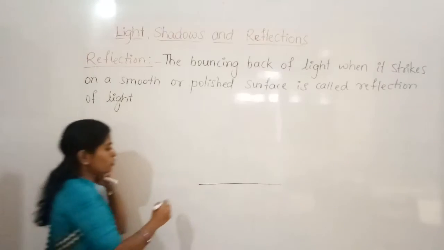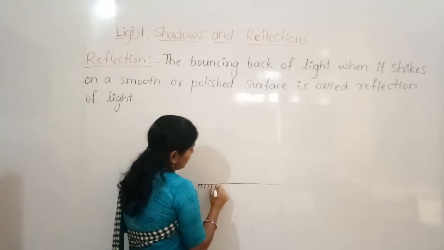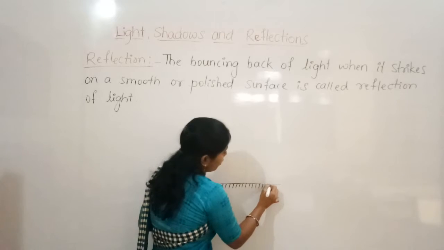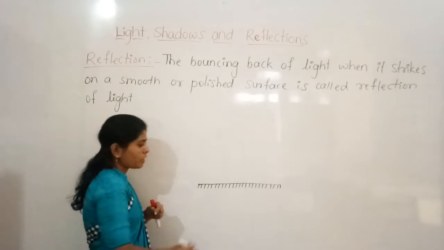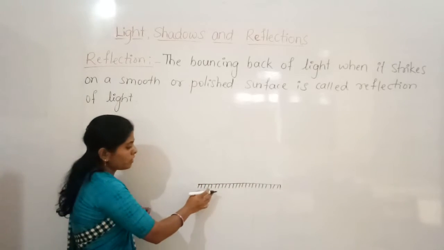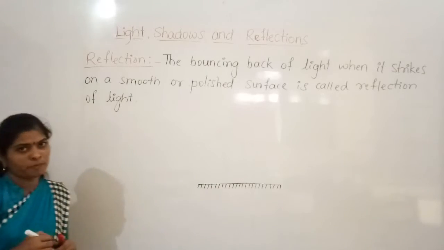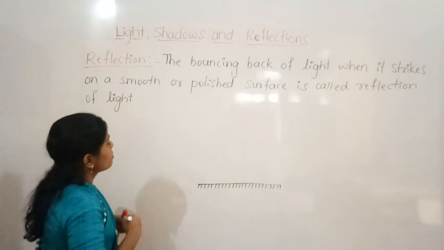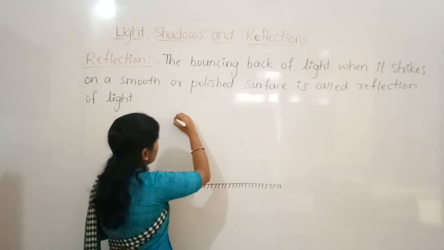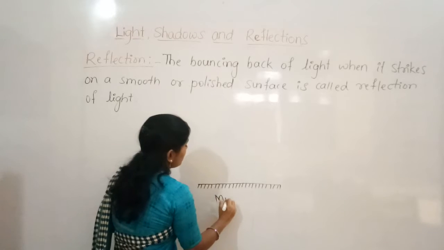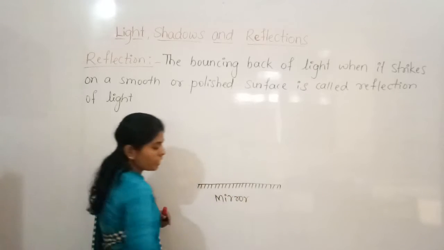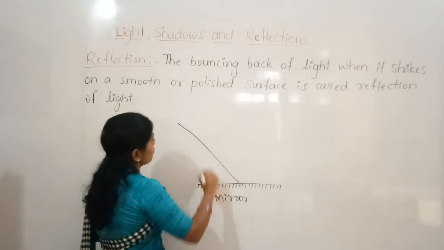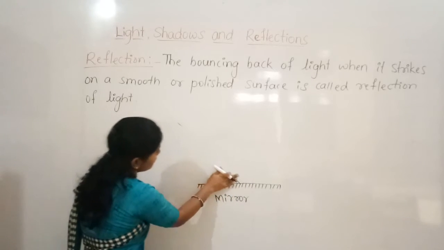If this polished surface is the mirror, we have to indicate it like this, showing the plane surface of the mirror. When the light falls on this plane surface, think of it as the mirror, and a light ray falls on this mirror, so this is the light ray.